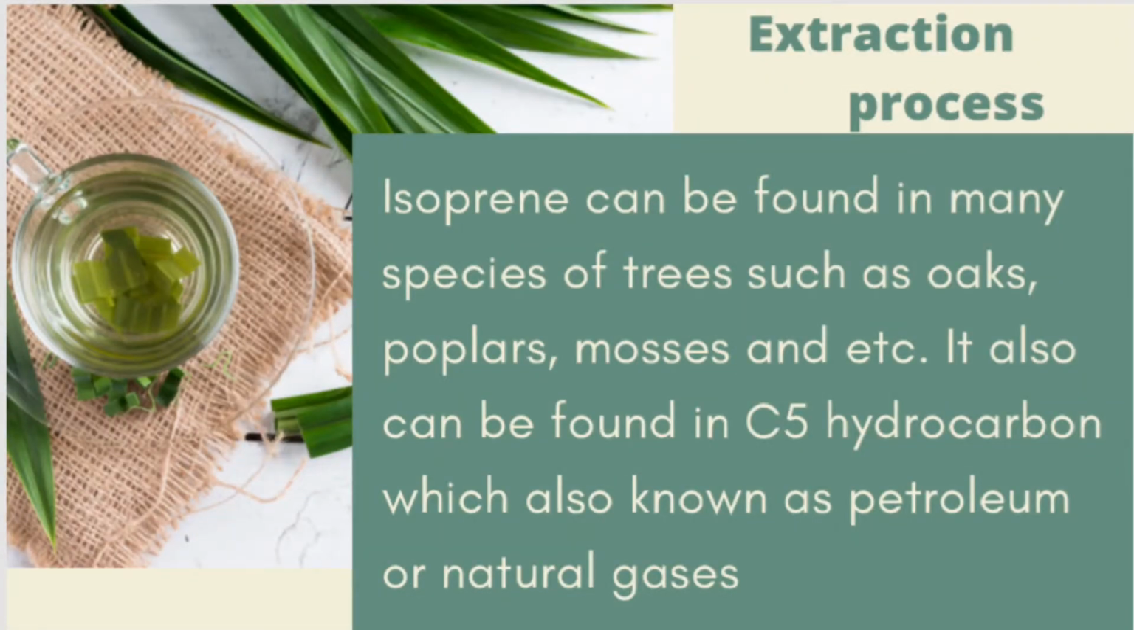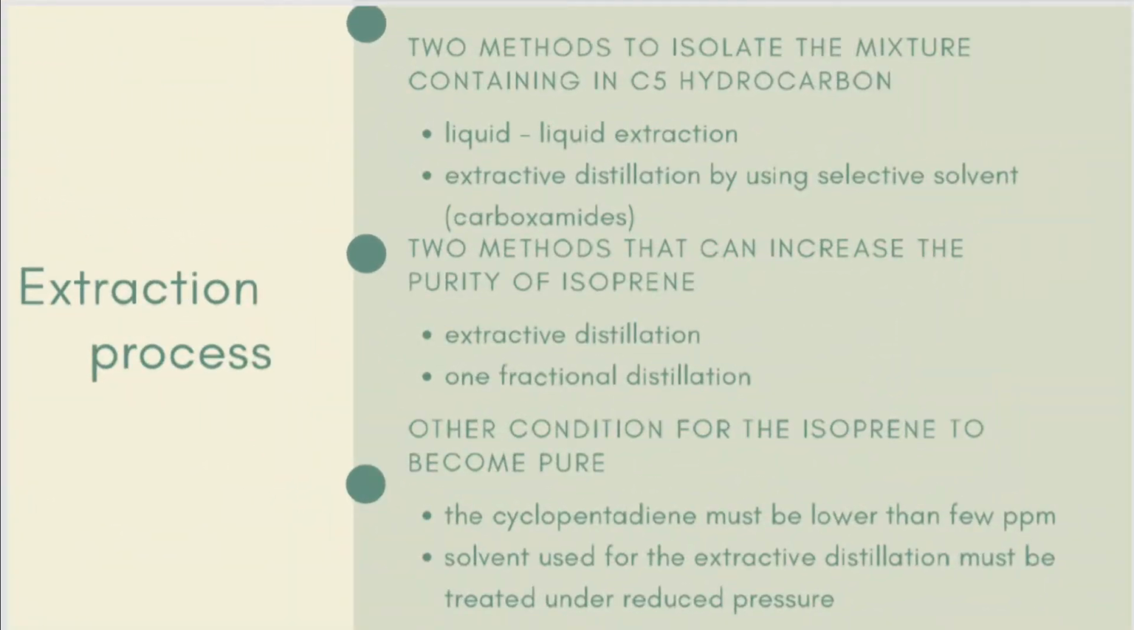So, for the extraction process of isoprene, isoprene can be found in many species of trees such as oaks, poplars, mosses, and so on. It can also be found in C5-hydrocarbon, which is also known as petroleum or natural gas. There are two methods that can isolate the mixture contained in C5-hydrocarbon, known as liquid extraction and extractive distillation, by using a selective solvent, which is carboxamide.